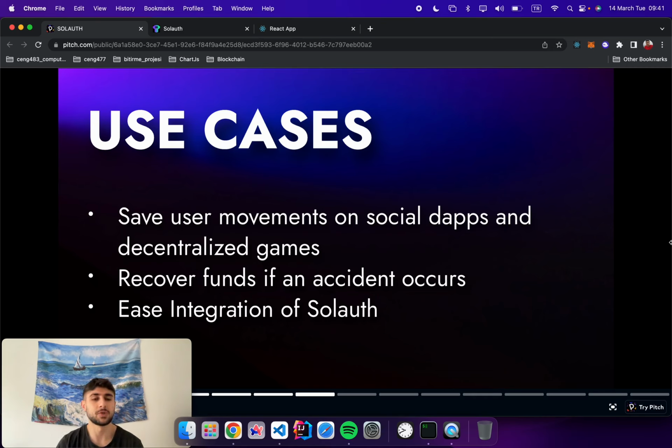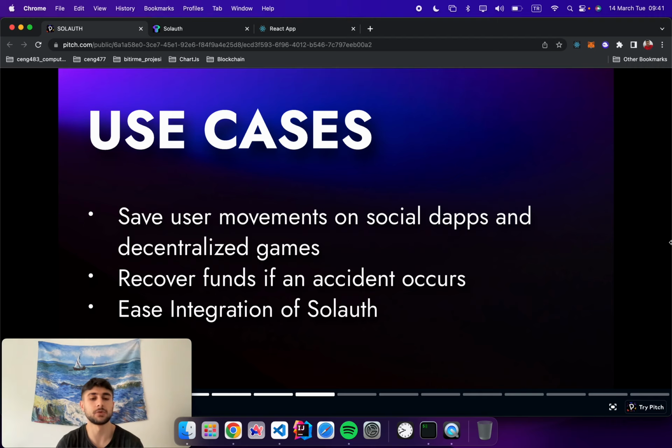And here are some use cases and solutions to these problems that I have mentioned. First of all, for the problem of starting over every time users disconnect, we create a session system where users can save their data and keep playing where they left off if they disconnect from a game. Secondly, in case users lose their private keys, we provide social recovery features.